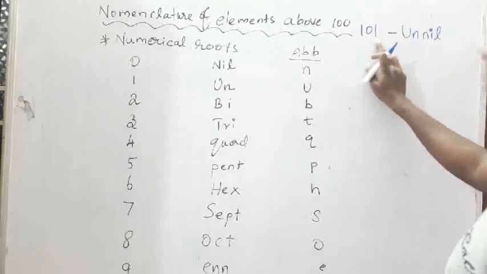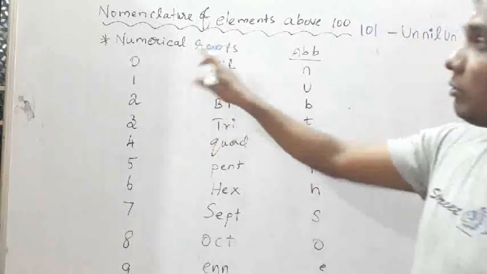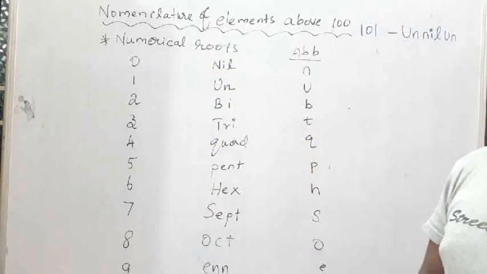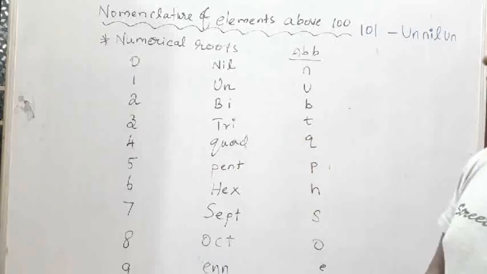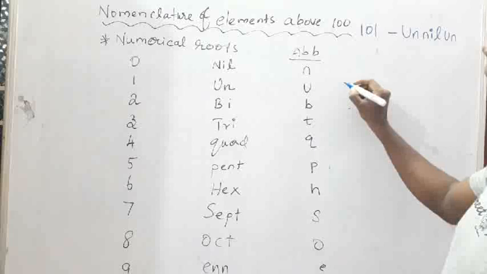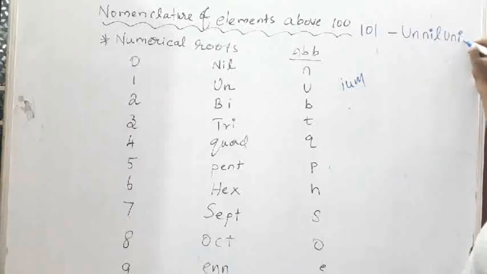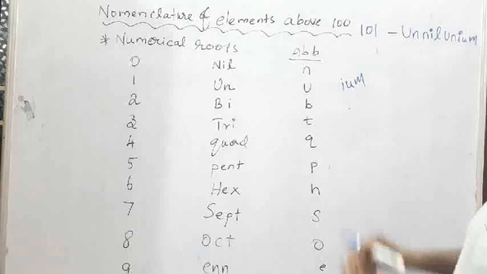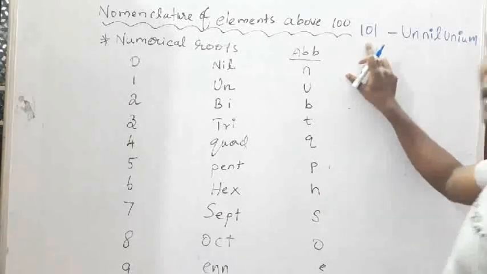For 1 again, un. Here you have to listen: after the numerical roots, we have to add the suffix IUM. So this is the name of element 101.